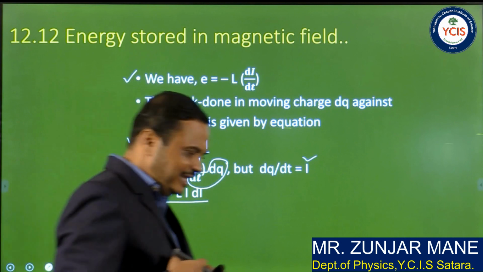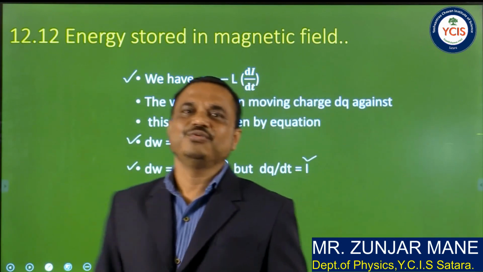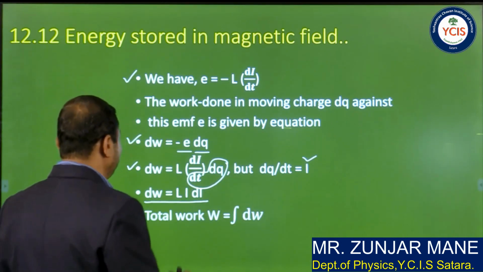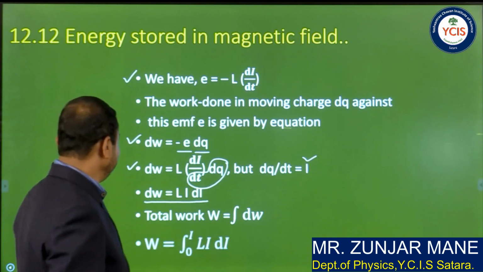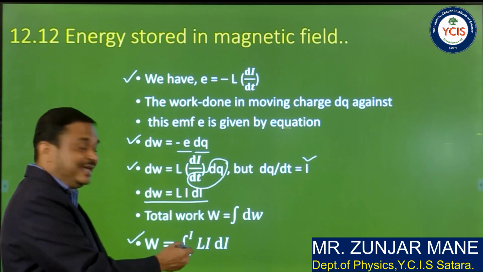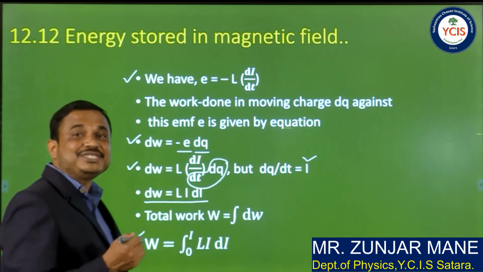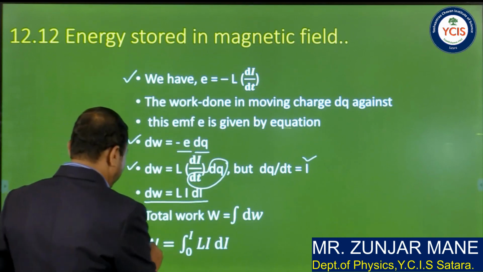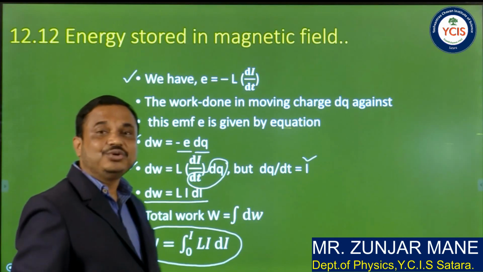So to send a total charge q, for the total work done, we have to integrate this equation. So total work done W is given by the integration of dw, where the integration runs from 0 to I of Li into di, where I is the maximum steady current flowing through that circuit.